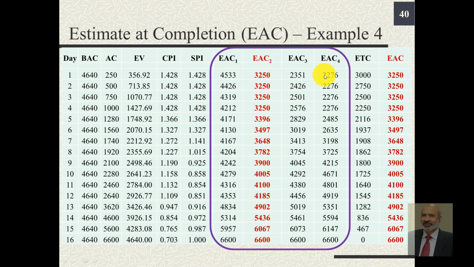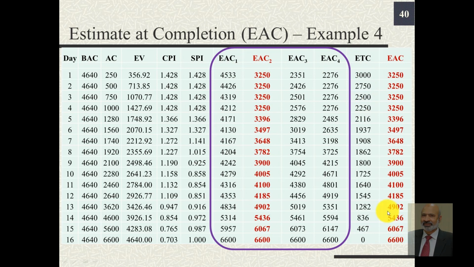But as per the statement of the problem, we need to go for EAC2. So this is the column that we will be using and that has been reproduced here, and the corresponding ETC values are placed here. These few columns showing BAC values, actual cost, earned value, CPI and SPI have been reproduced only because these have been used in computations of the EAC and ETC values.